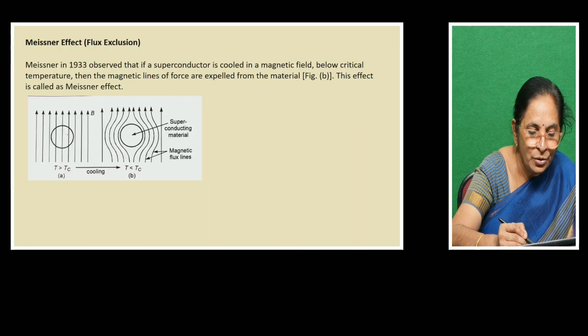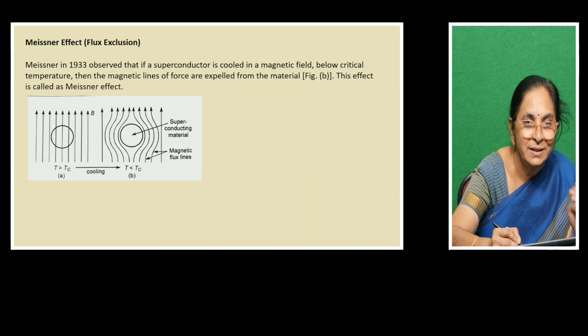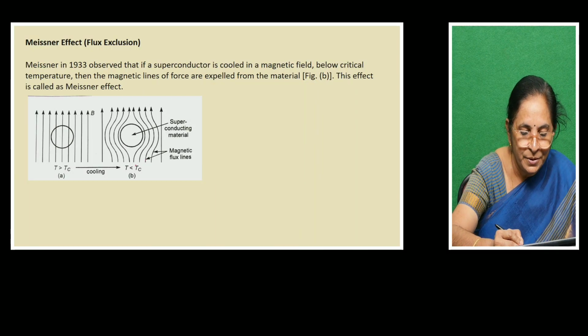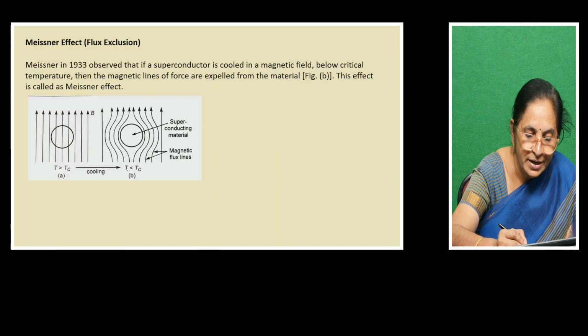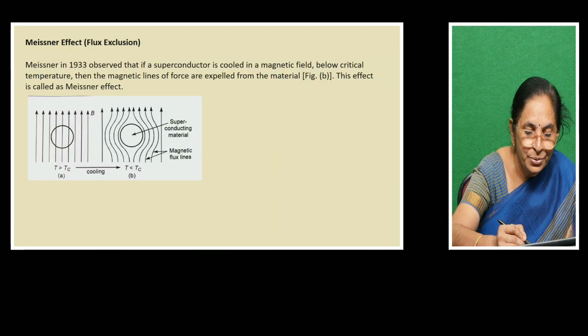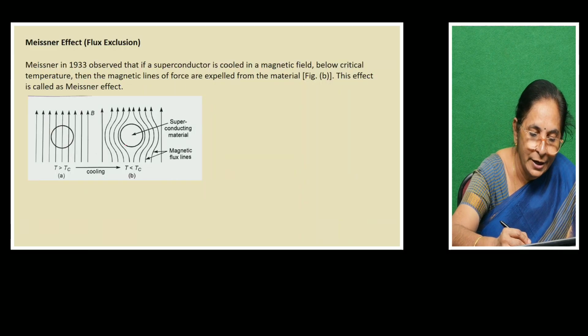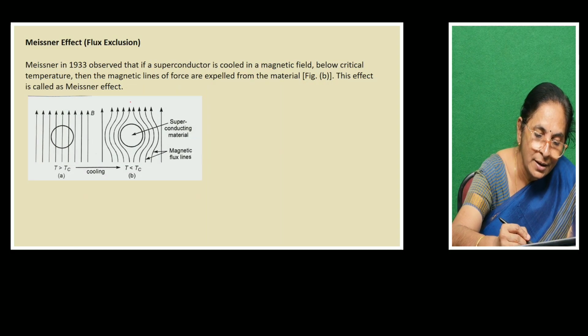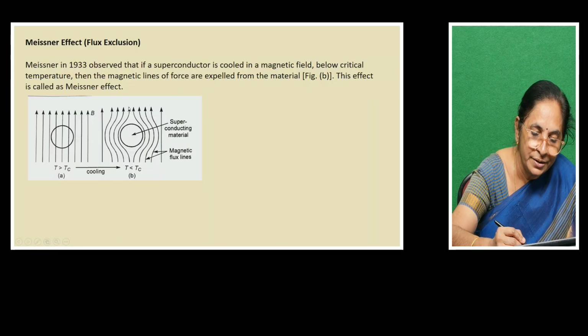Now we are going to reduce the temperature of the specimen. When the temperature of the specimen becomes less than the critical temperature, you can see the lines which passed through earlier cannot pass through the specimen now. The lines of force change their path and pass around the specimen.